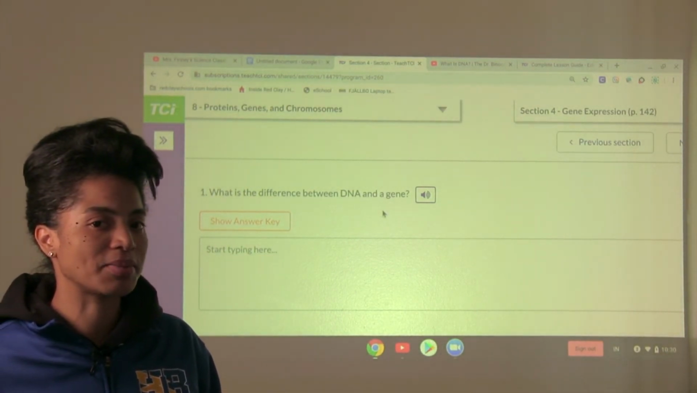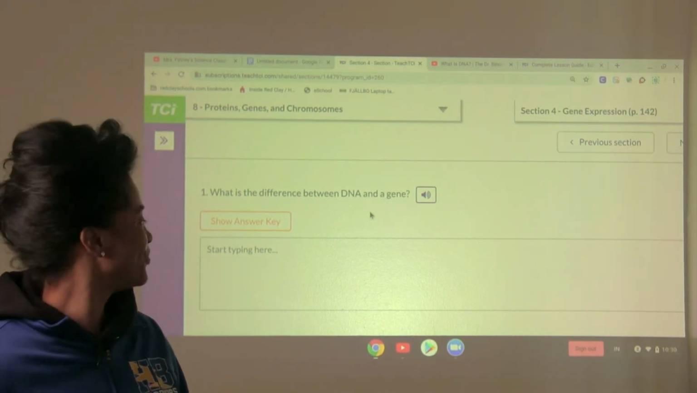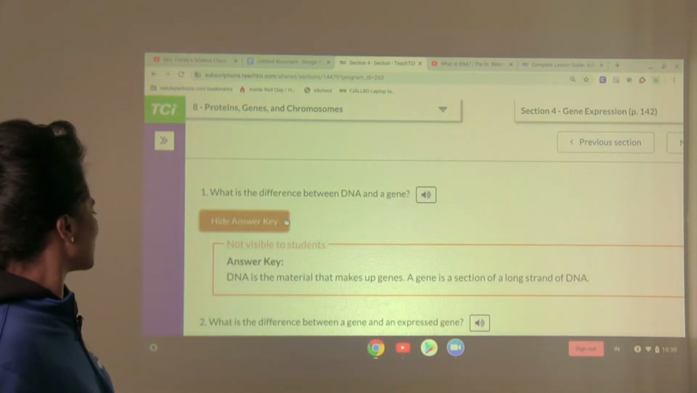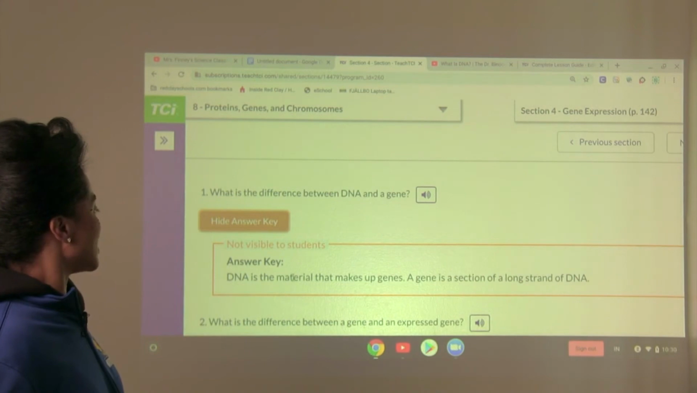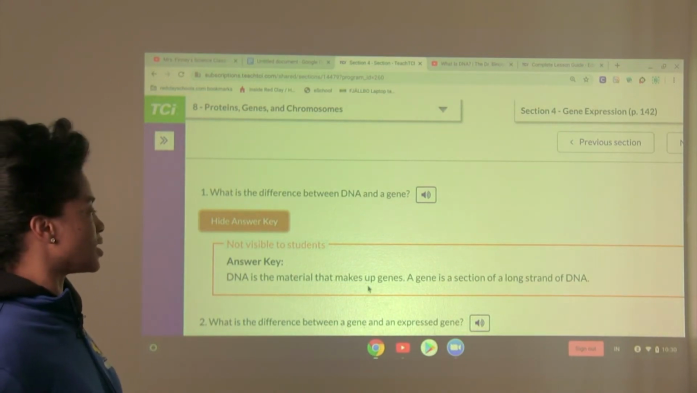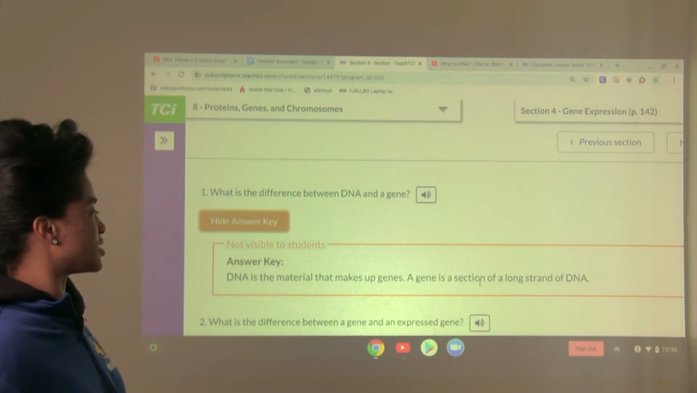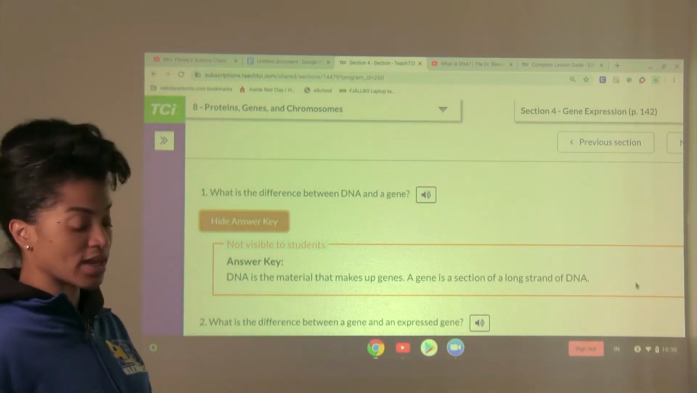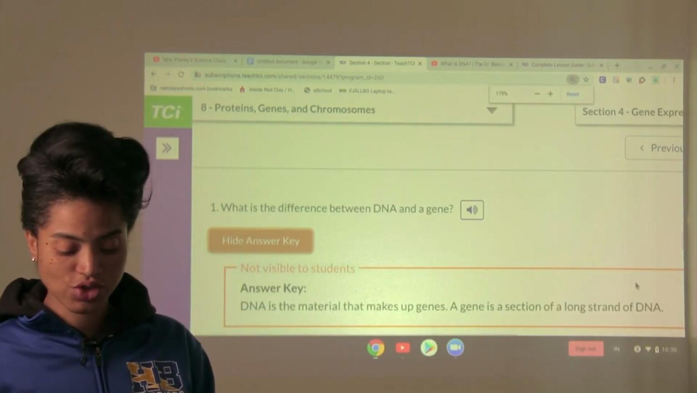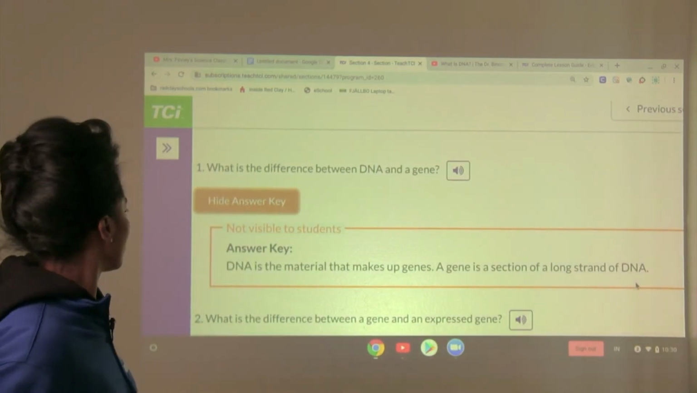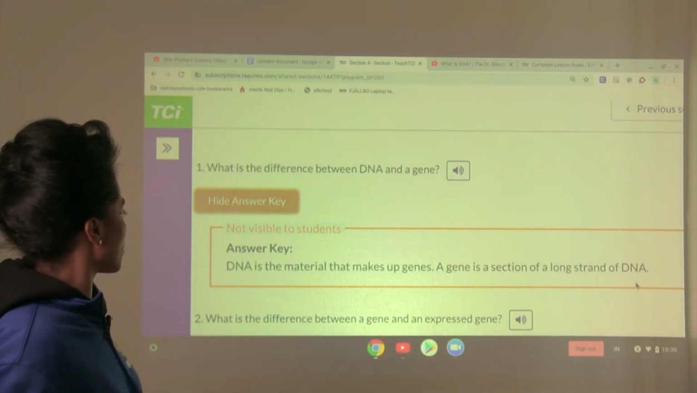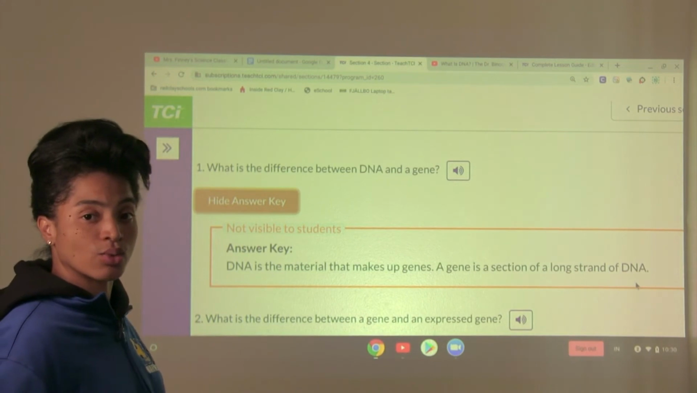How would you describe them? All right, let's take a look at our answer. DNA is the material that makes up genes. A gene is a section of a long strand of DNA. Okay, so jot that down in your notebook. And that's your answer for number 1. And you can put that in your own words if you like.